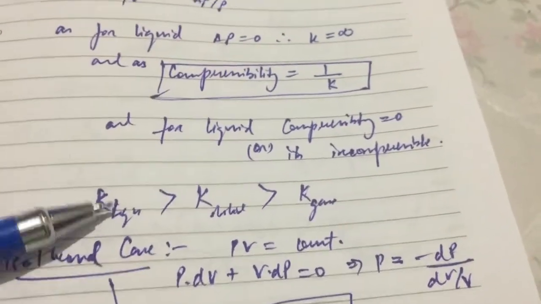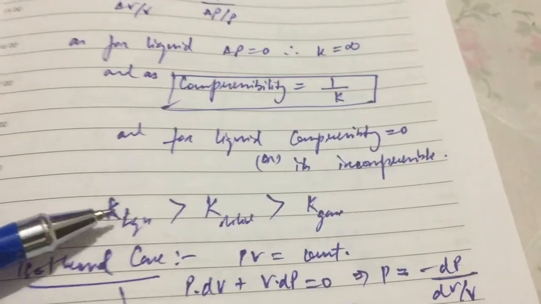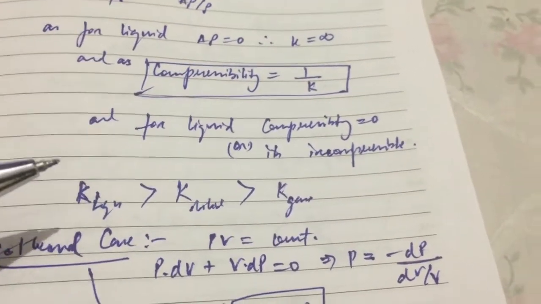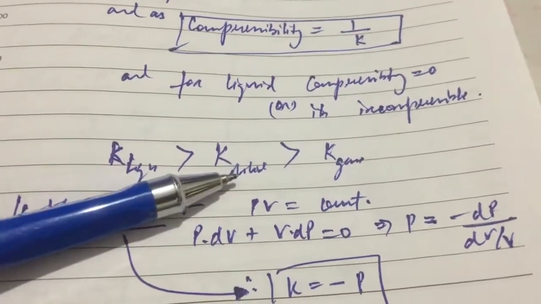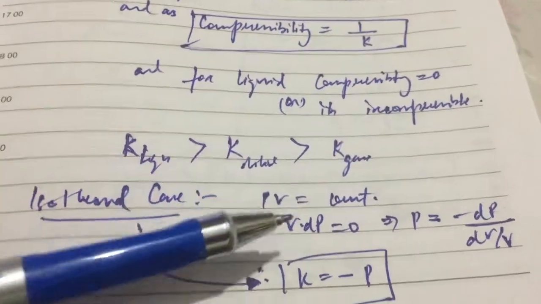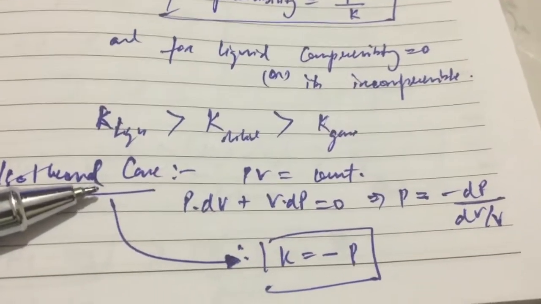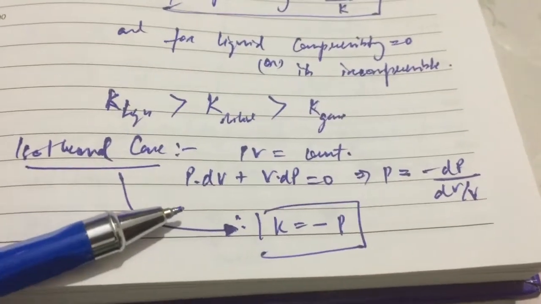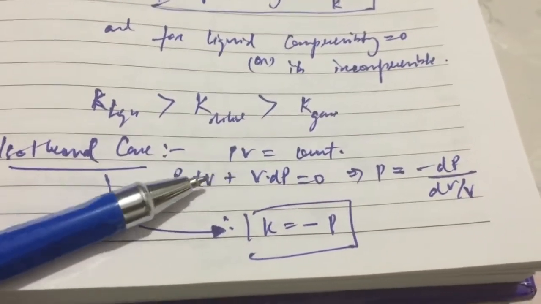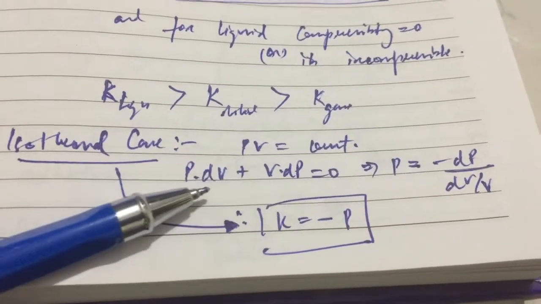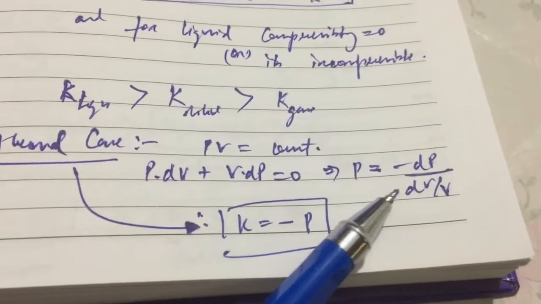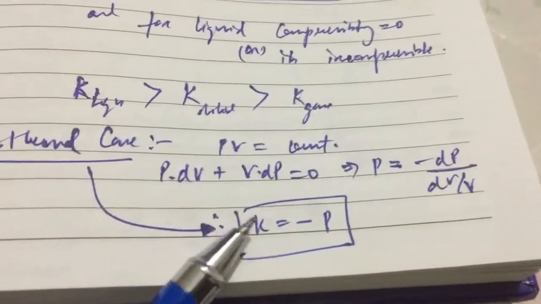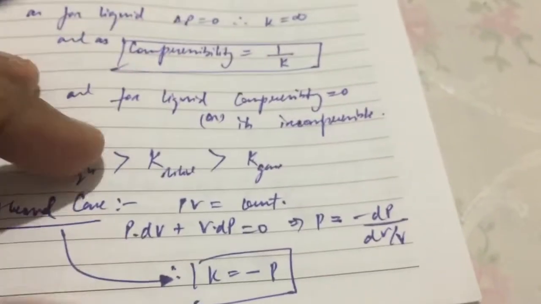This is a fluid property: for liquids the bulk modulus is infinite, so it is highest, then it is solids, then it goes to gases. For isothermal cases where the temperature is constant, from the gas equation we can see that PV is equal to constant, and from this relation we can derive that the bulk modulus is equal to the pressure, so K is equal to P.